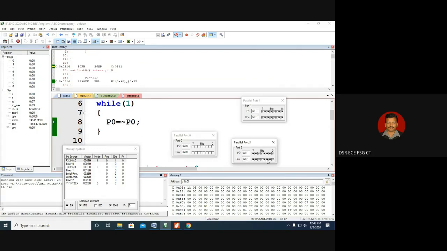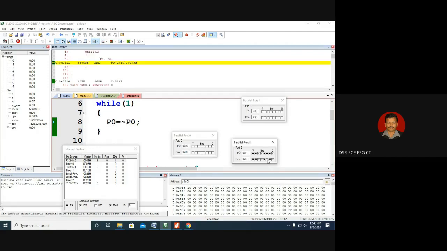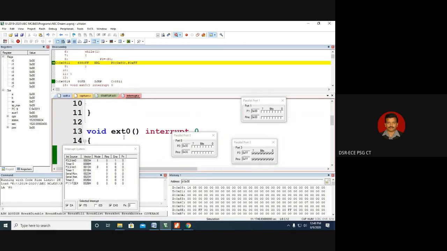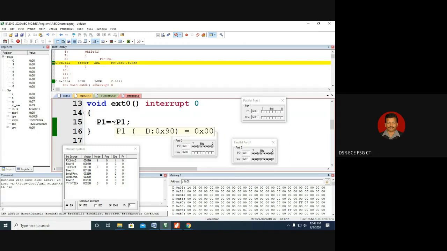The program execution going to the ISR is being justified by the toggling nature of port 1, because that is what we did in the interrupt service routine as discussed. Now we are very clear about falling edge triggered interrupts, and we are very clear about level triggered interrupts. In level triggered interrupt, we have seen level 0 type of interrupt. In edge triggered interrupt, we have seen the falling edge interrupt.